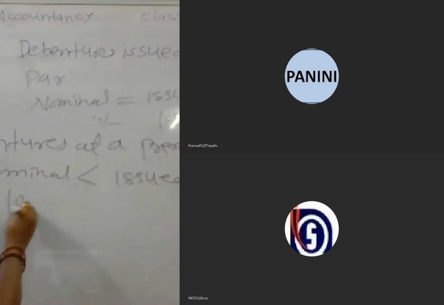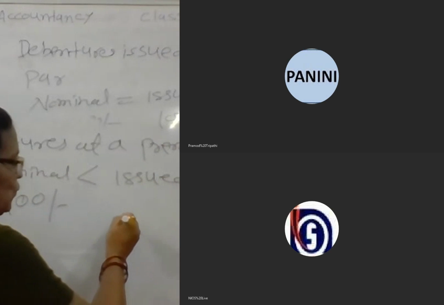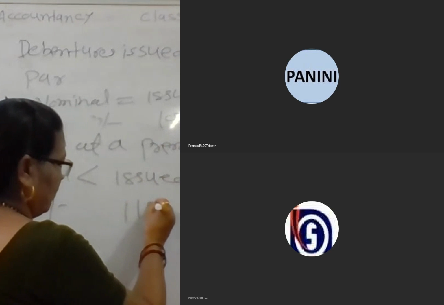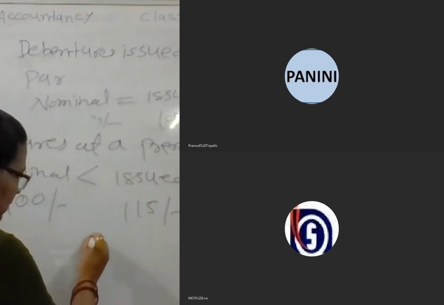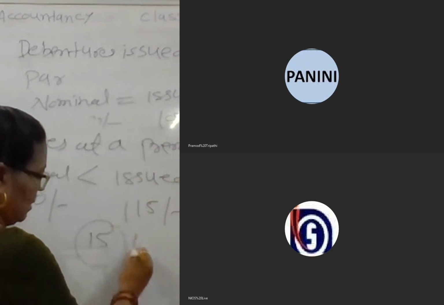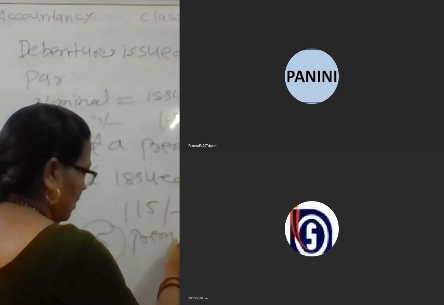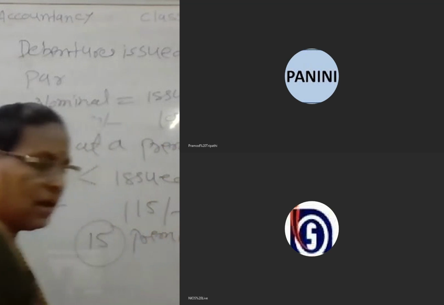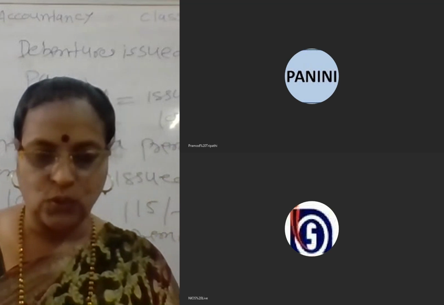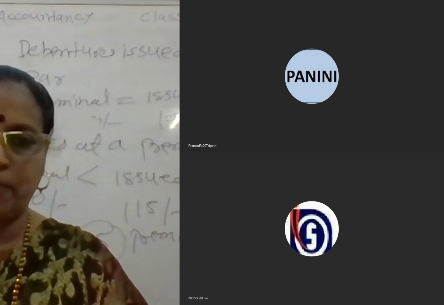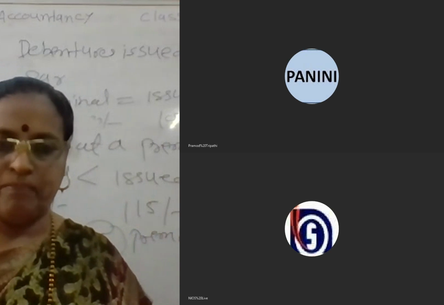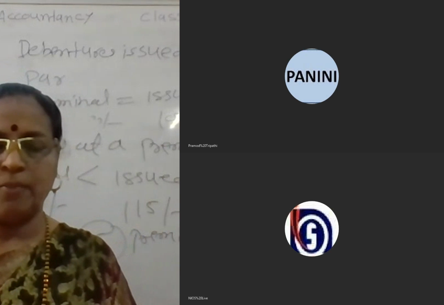The nominal value of the debenture is 100 rupees per debenture and the issued value is 115 rupees. So the 15 rupees will be the premium. This is the premium. So like that, the company may issue the debentures at par, at a discount and at a premium.